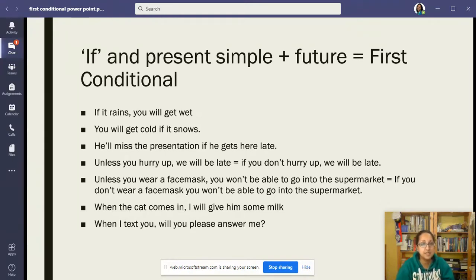They are not facts like the zero conditional. So the difference between the zero and the first conditional is zero conditional is present tense in both parts of the sentence, and it's fact, always true. The first conditional, we use the present tense and the future tense, and it's not always true. We're talking about a specific situation, okay? And it's a specific situation that is likely to happen in the future. It's very possible that it will happen. Okay.